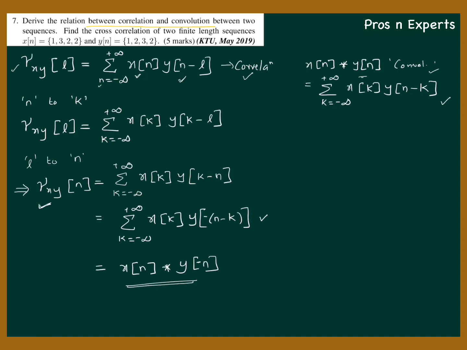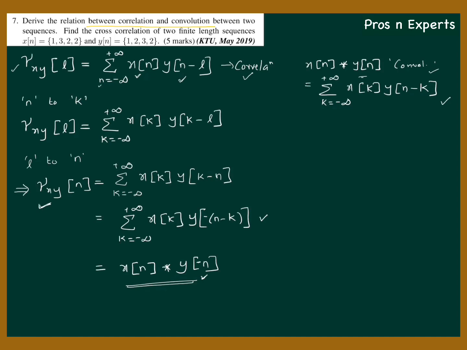This is a very important relation because if you want to find the correlation between two signals, you find the convolution between the first signal and a time folded version of the second signal. That's the derivation.